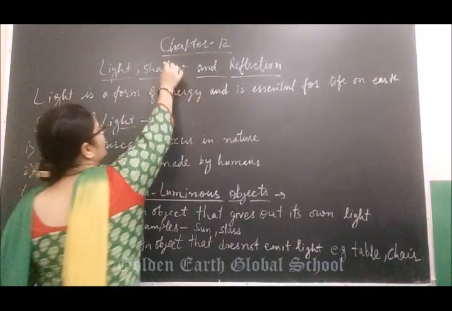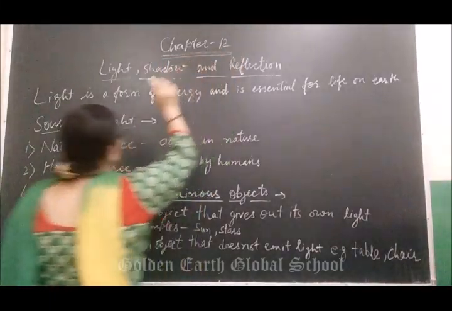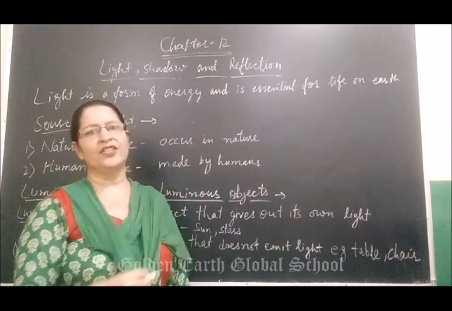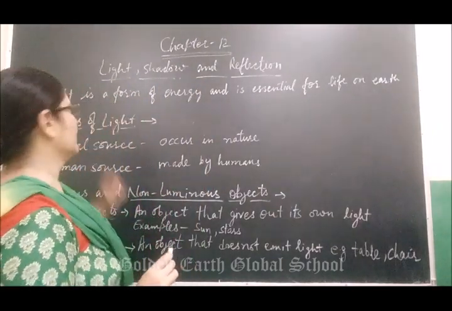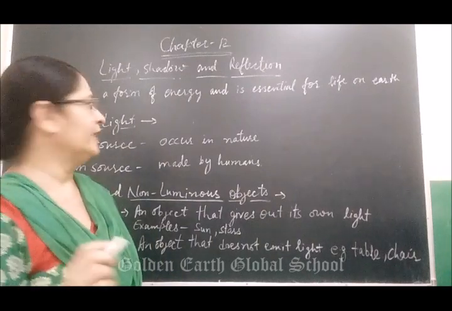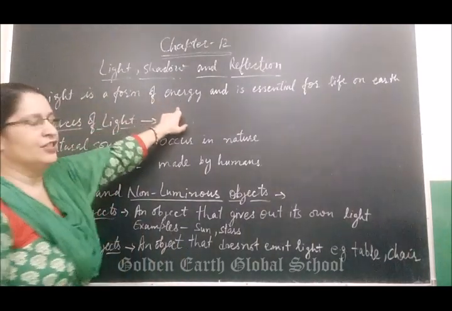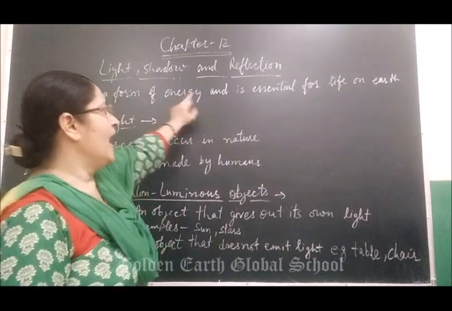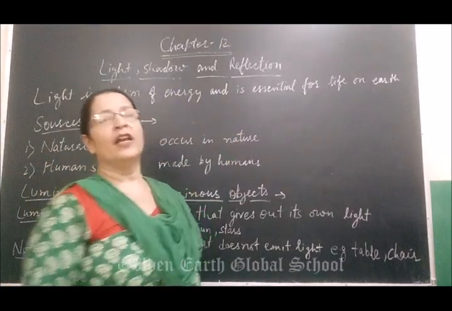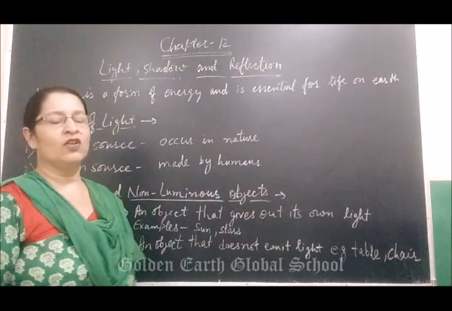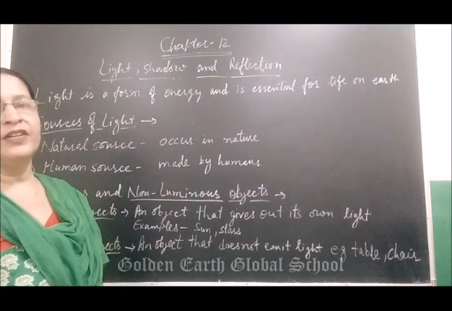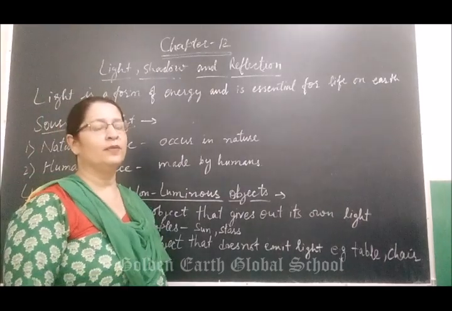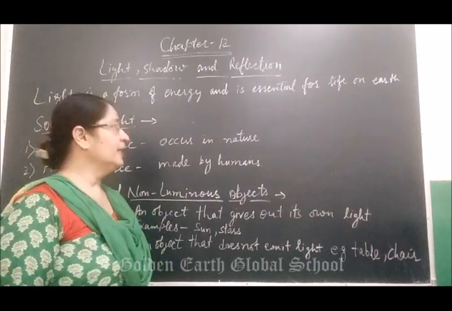Good morning students. Our next chapter is chapter number 12, that is light, shadow and reflection. First of all, what is light? Light is a form of energy. All of us know that it is in the form of energy and is essential for life on the earth. If light is not there, then it will be very difficult for us to survive, because plants can make their own food in the presence of sunlight.